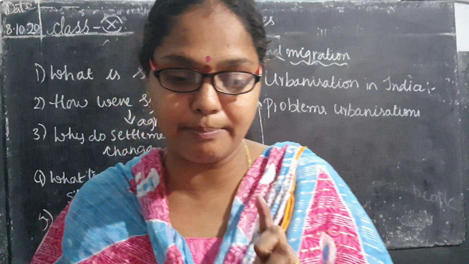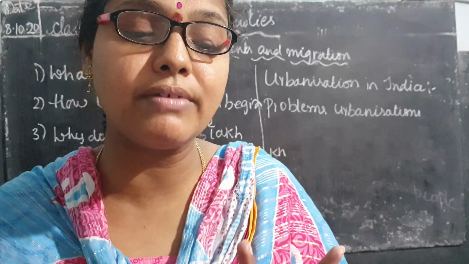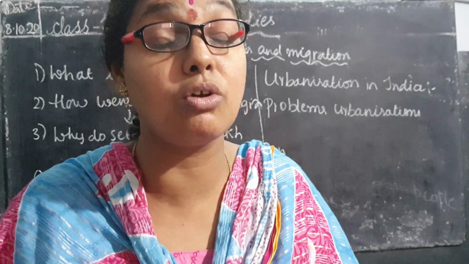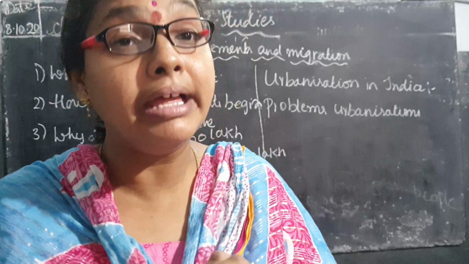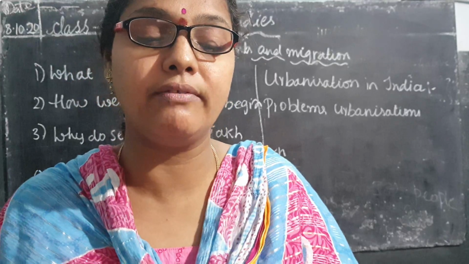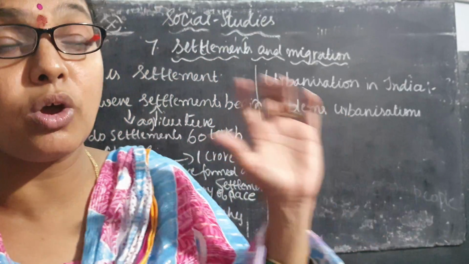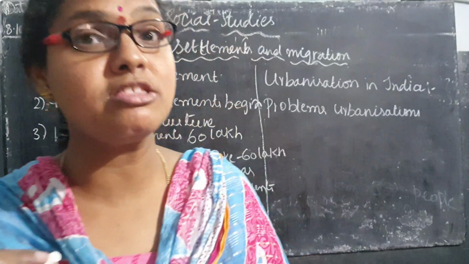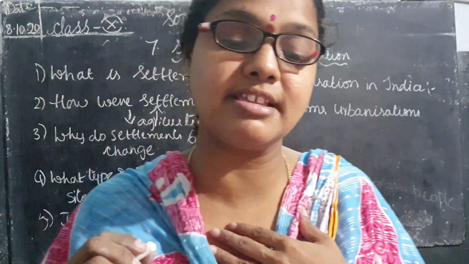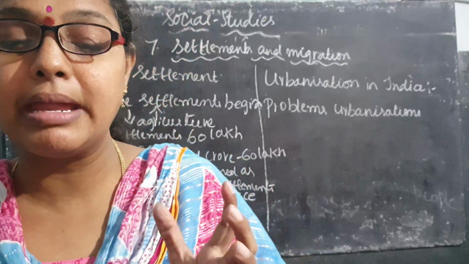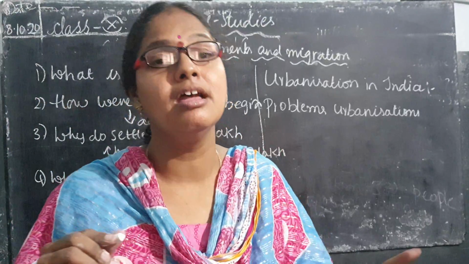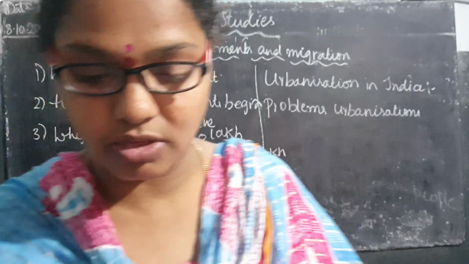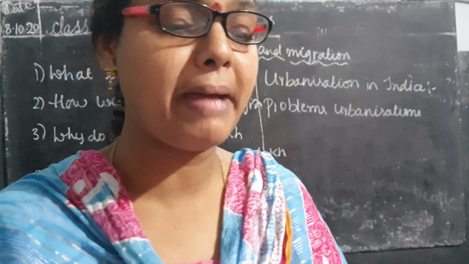What is the second example? First is the birthplace. Second one is what, children? Place of residence. How are they taking the place of residence into consideration? When the male or female, the people, are living in the same place for 6 months or more than 6 months, it is known as the place of residence. Please go through the paragraph.